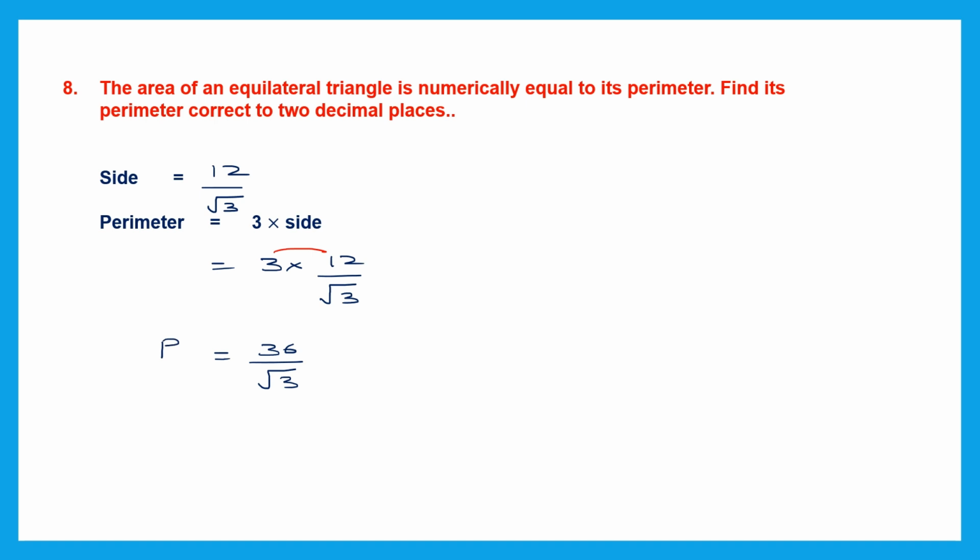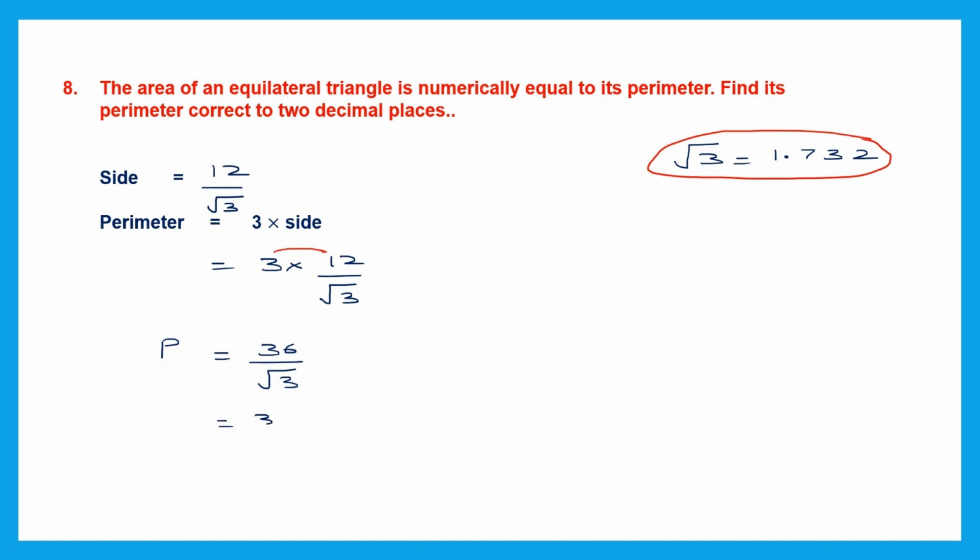Now we have to simplify it because the question says find its perimeter correct to two decimal places. That means we have to divide these two. Now what is the root of 3? We know that 3 is not a perfect square, and we have also learned how to find the square root of numbers which are not perfect squares. So we have to find the square root of 3. Now the square root of 3 is 1.732. You need to find the square root in the proper way and then get this answer 1.732. Now we can write it here.